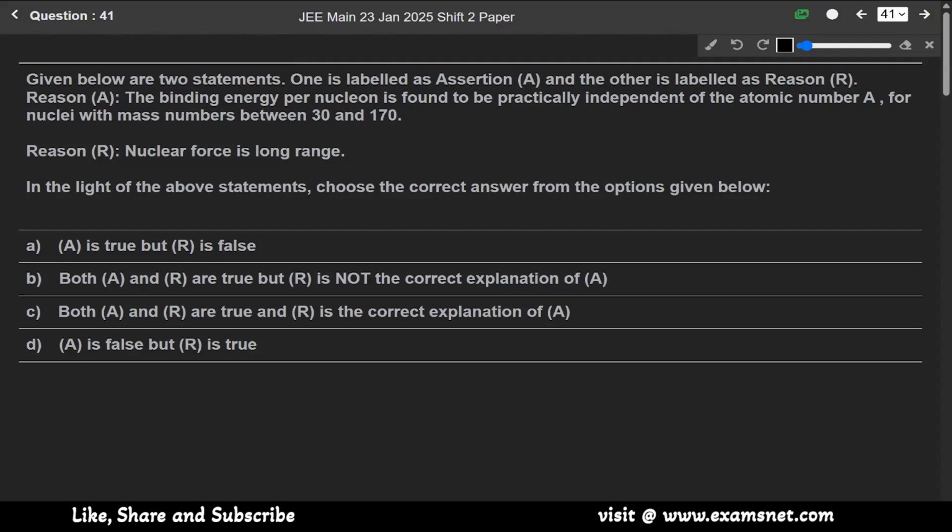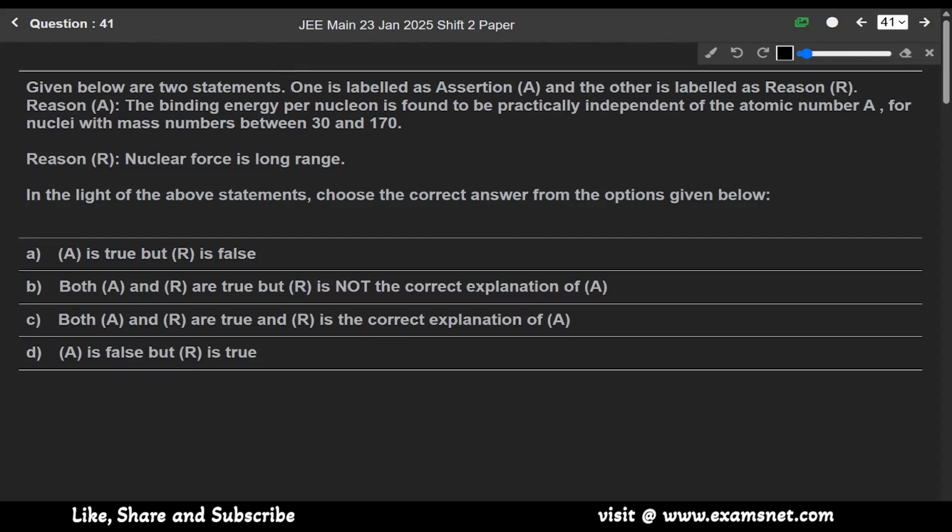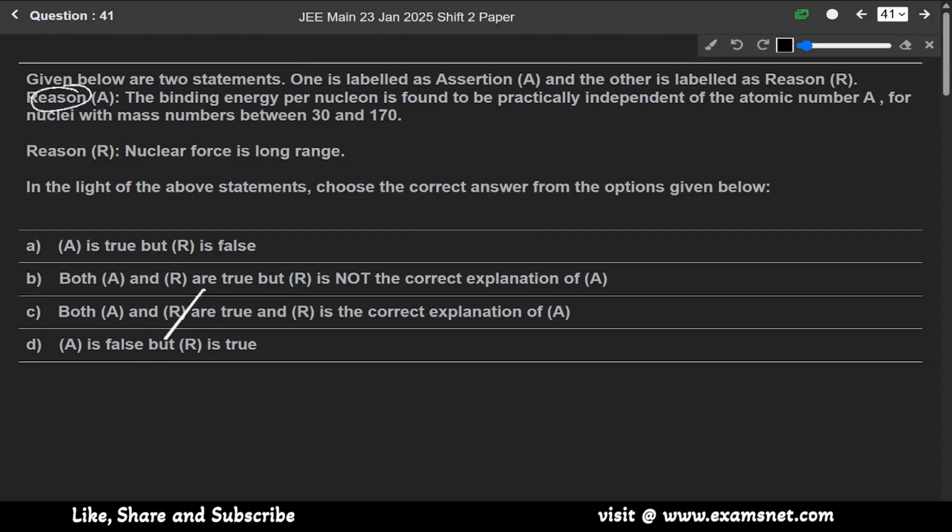Now the next question is 41. Given below are two statements, one labeled as assertion A and the other as reason R. Assertion: the binding energy per nucleon is found to be practically independent of the atomic number A for nuclei with mass numbers between 30 and 170.